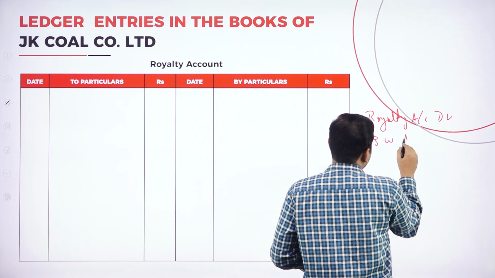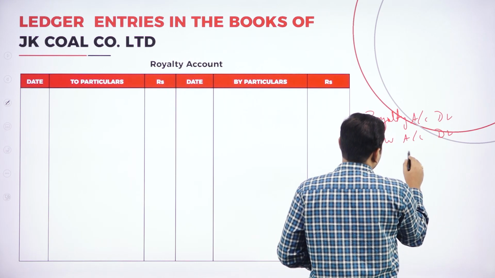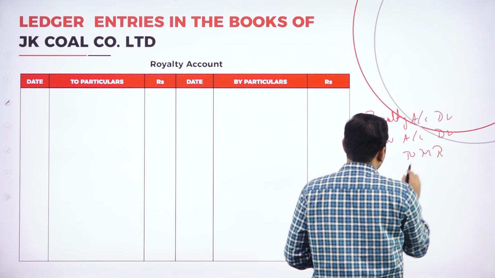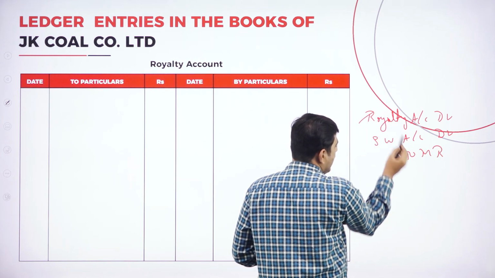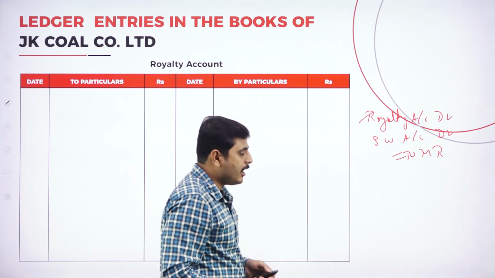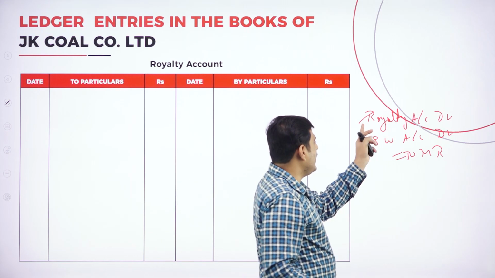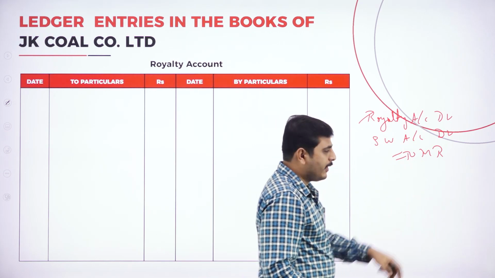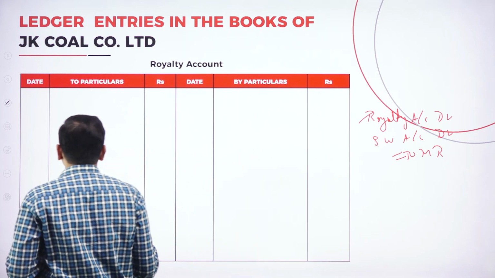We need a royalty account, and the opposite entry is minimum rent. So by royalty account, to minimum rent account.